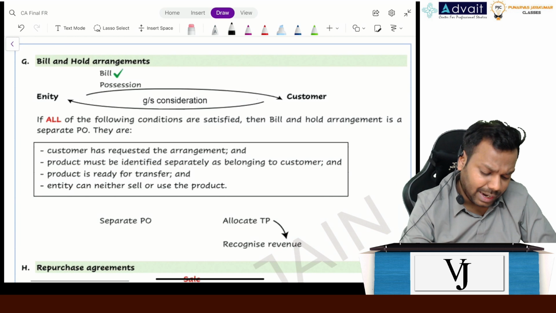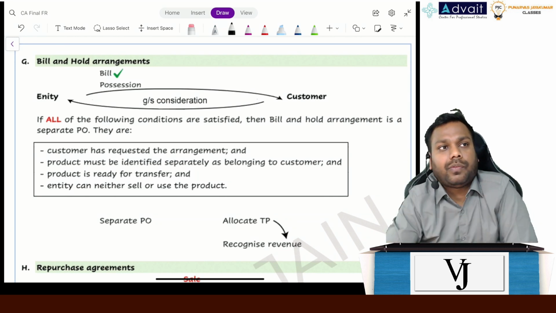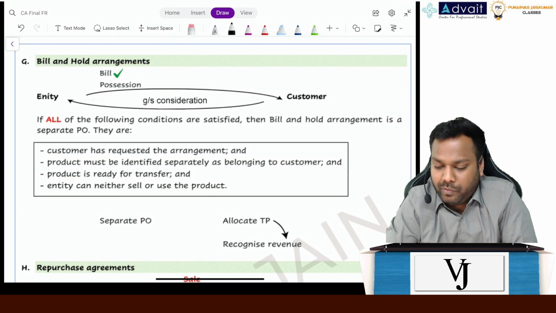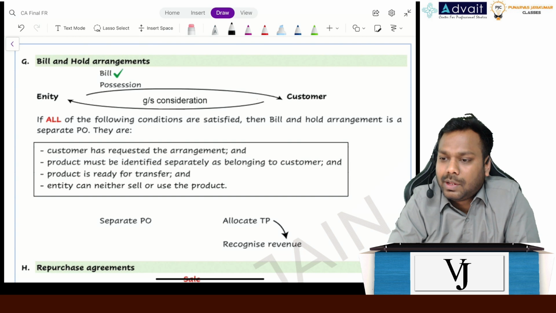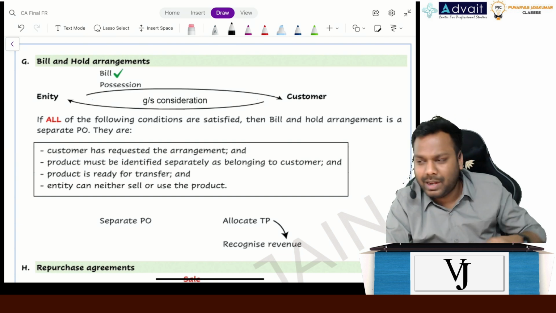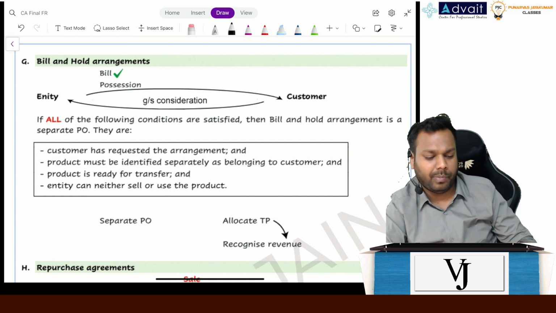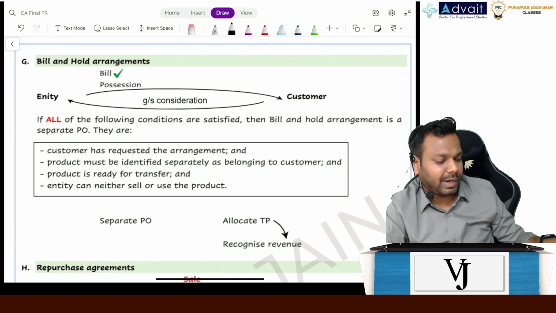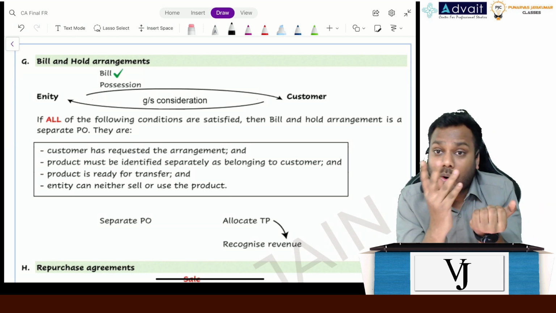Now comes bill and hold arrangements. Many a times when we go shopping, we purchase something from one shop, but we have to go to another shop also. We don't want to carry the whole load to all the shops, right? So we purchase, we get billed, we pay the money, keep it separately, and say I'll come and collect it later. That is what is called bill and hold.